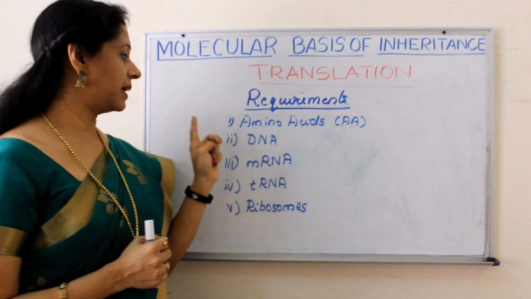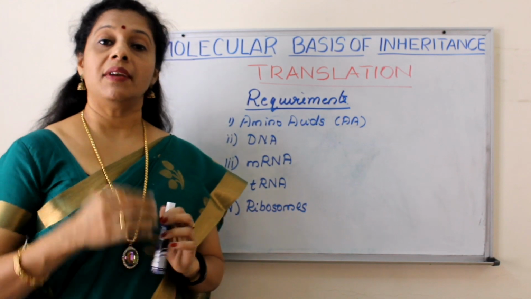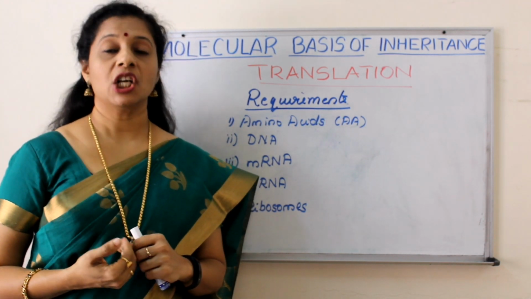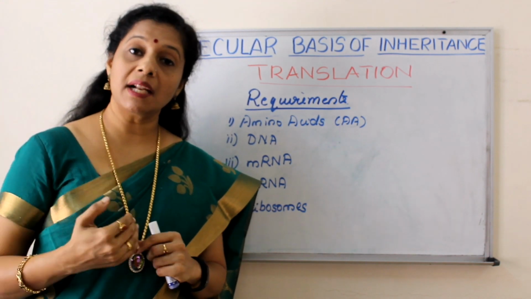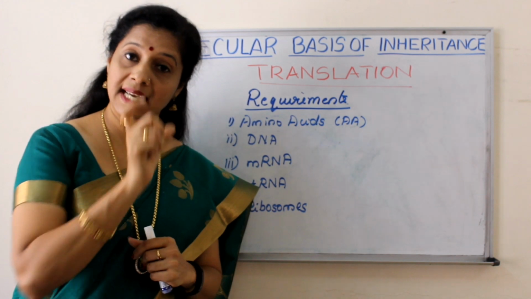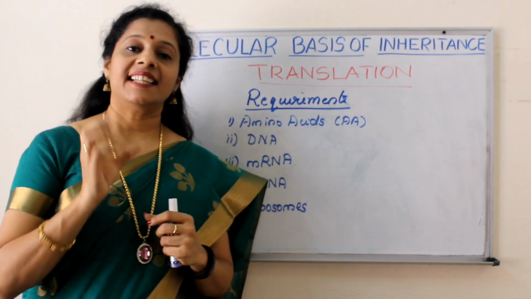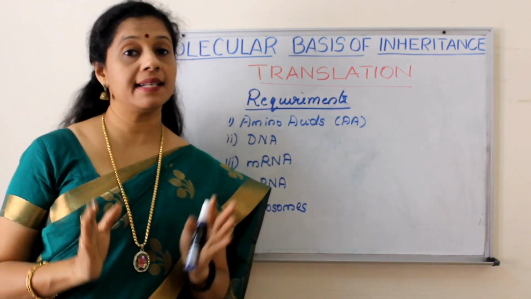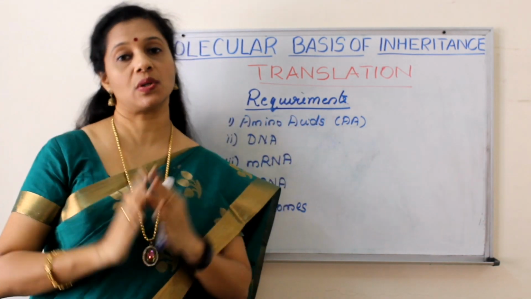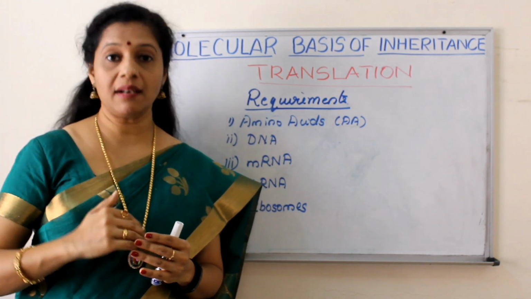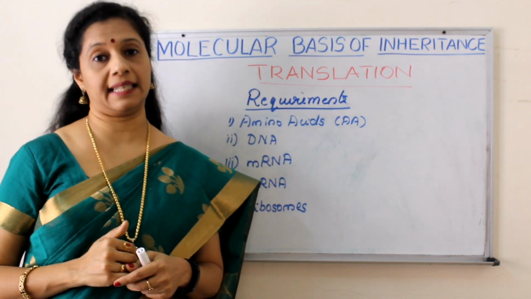Now, the second requirement is DNA. We need to make the same type of protein again and again. So, each time the protein should be similar to the one produced previously. So, the information should also be the same each time. DNA is a more or less stable molecule. We know, unlike RNA, DNA is very stable and its information is also stable. So, each time we can make a similar type of protein based on the information on DNA.